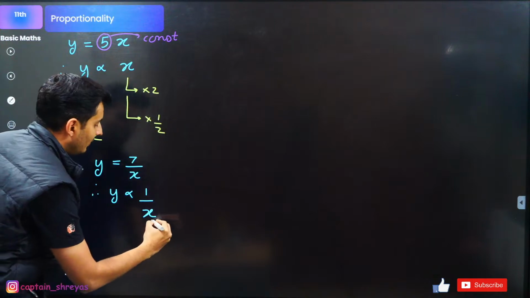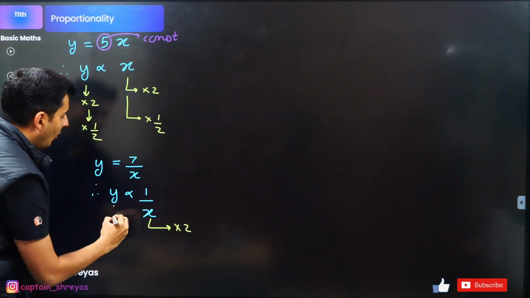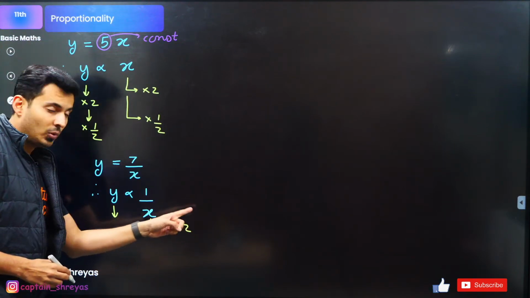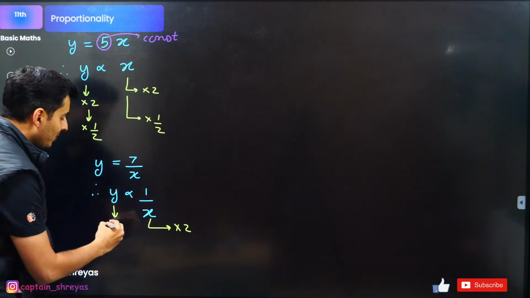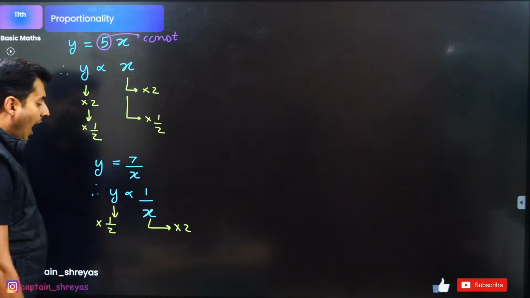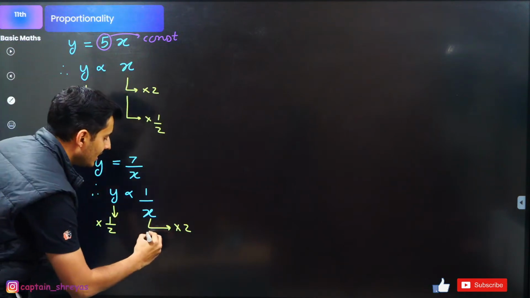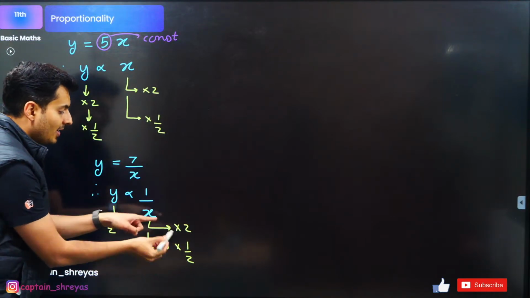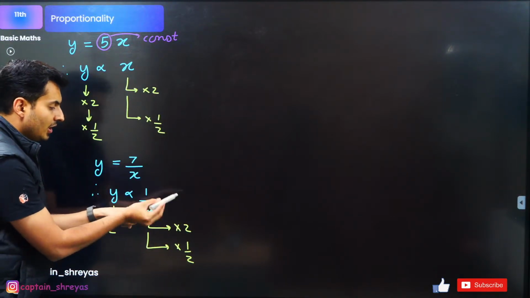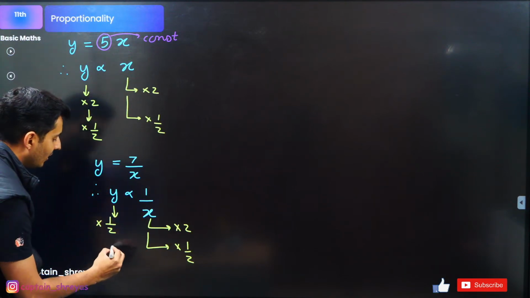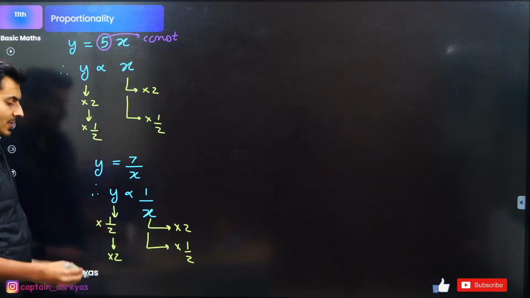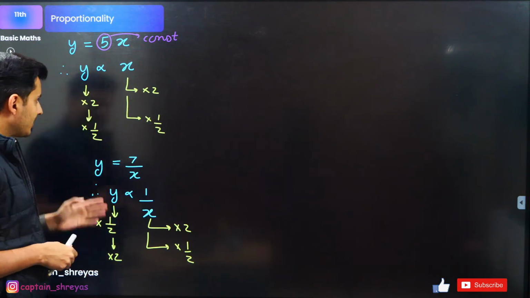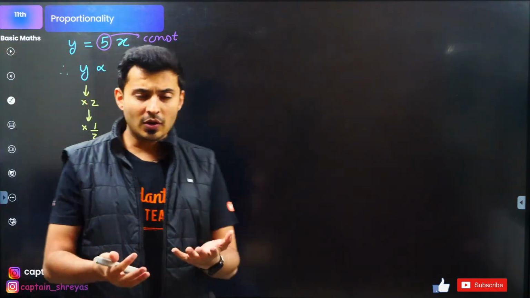Now in this case, if I tell you that x is doubled, what is going to happen to y? If x is made 2 times, that is the denominator is made 2 times, then y is going to become half times. Everybody with me? Similarly, if I tell you now this becomes half times, if I put half in the denominator, the 2 will go on the top. So basically the y value will then become 2 times. Everybody understanding this concept? Okay, this much is clear. Let's move ahead with some more concepts now.